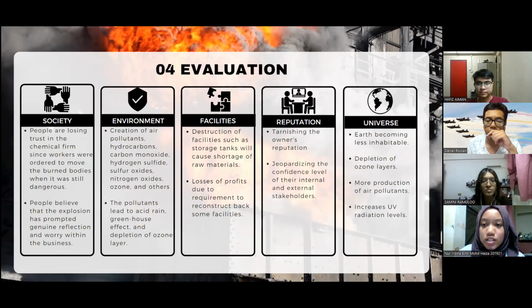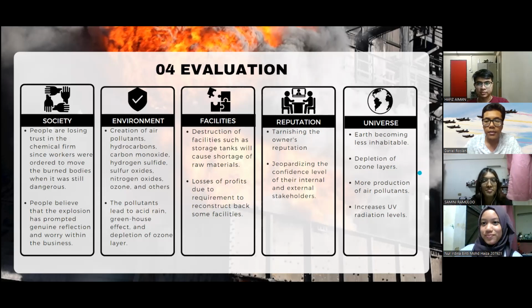Lastly, the evaluation to the universe, which is the Earth becoming less inhabitable, which refers to the concept that the conditions on our planet are deteriorating, making it increasingly difficult for human beings and other forms of life to thrive and survive. Not only that, it also caused the depletion of ozone layers, more production of air pollutants, and also increased UV radiation levels. Next, I will pass to the next presenter.